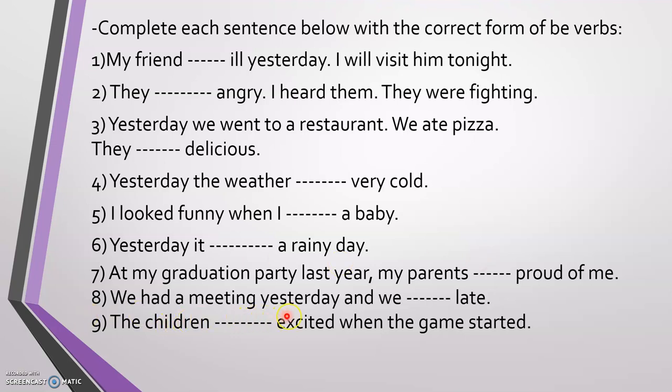We had a meeting yesterday, and we were late. In the past, the children excited when the game started. The children were excited when the game started.